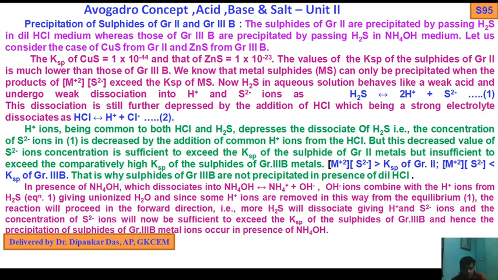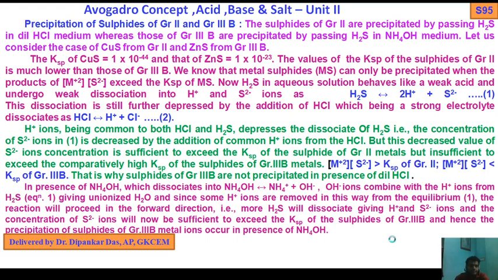Why? Because during the addition of ammonium hydroxide it produces OH-. This OH- consumes H+ ions from equation 1. What will happen? The concentration of H+ will decrease, so the equilibrium shifts toward the forward direction. H2S will dissociate more, so sulfide ion concentration increases. This increased sulfide ion concentration is sufficient to exceed the Ksp value of group 3B. Hence, the precipitation of sulfide occurs in the presence of ammonium hydroxide.